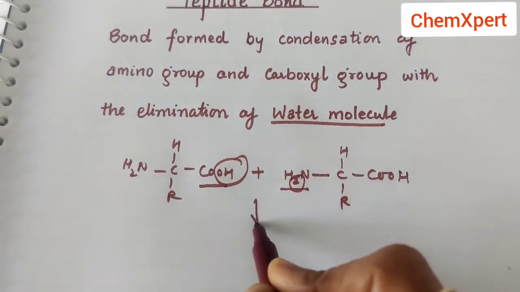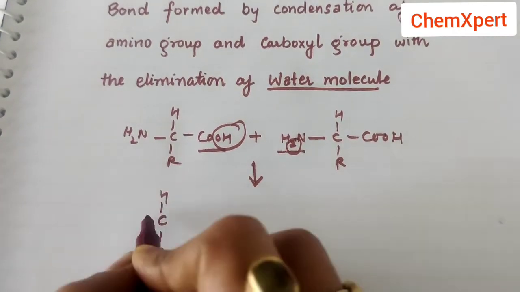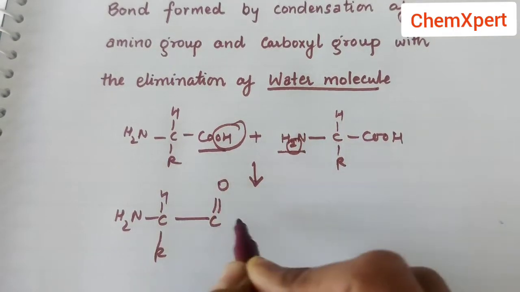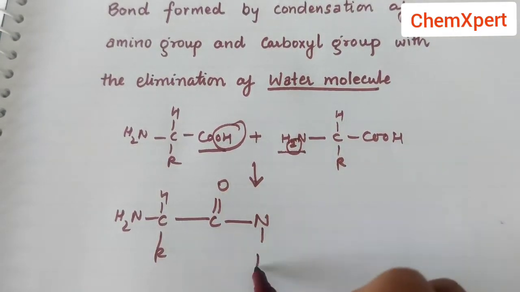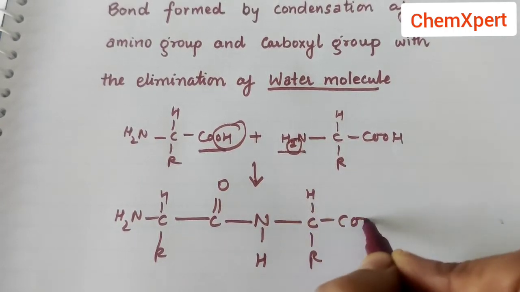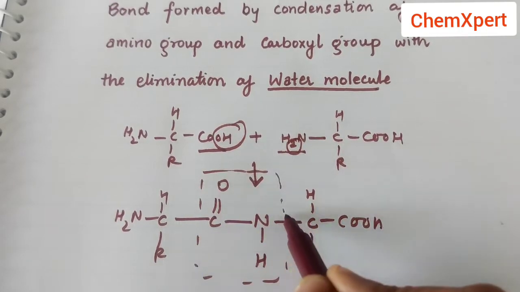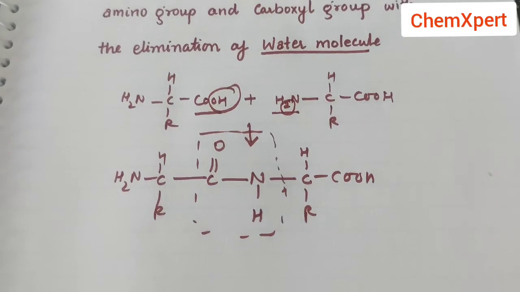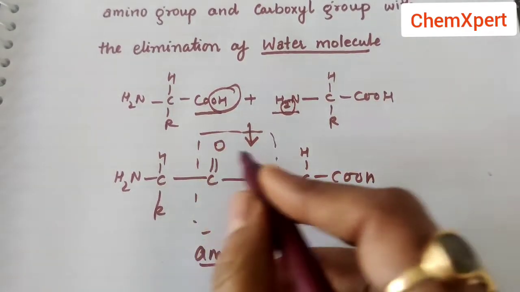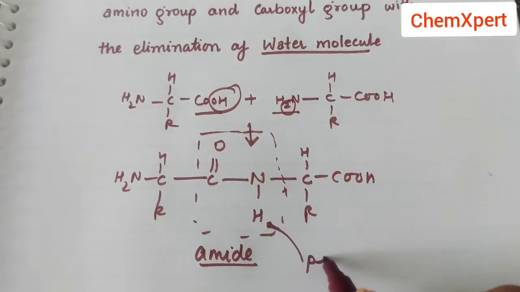Now the bond which is formed, this will remain the same, NH2 here, but now this will become CO, and here it becomes NH, which is further attached to CHR COOH. Now this CONH linkage is an amide linkage, which is also known as a peptide bond.